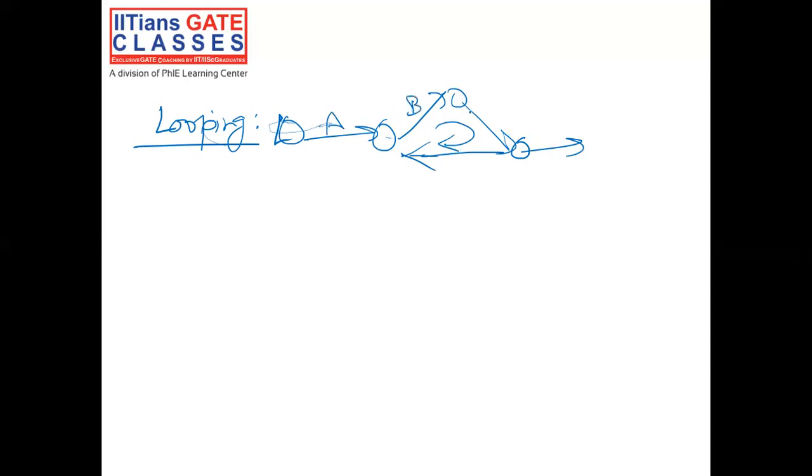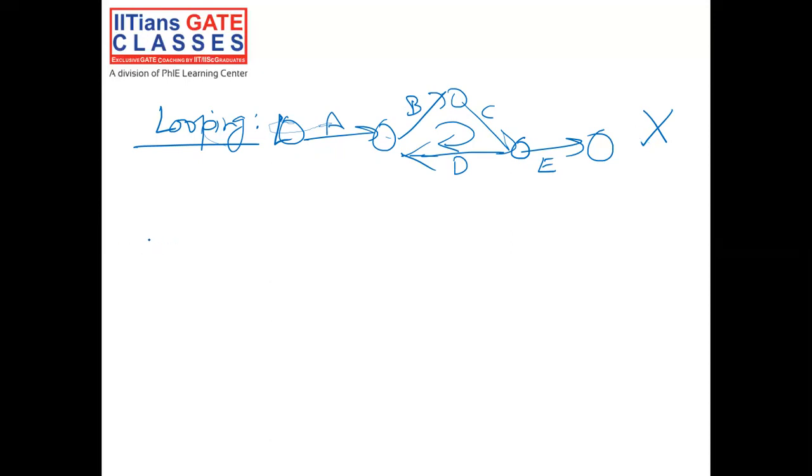If you go from activity A to activity B to activity C to activity D and E, so BCD is making a loop which is not allowed. It is not permissible in a network diagram.